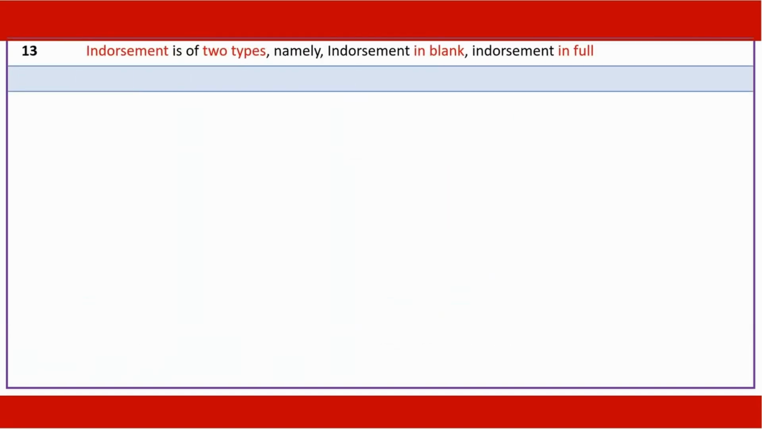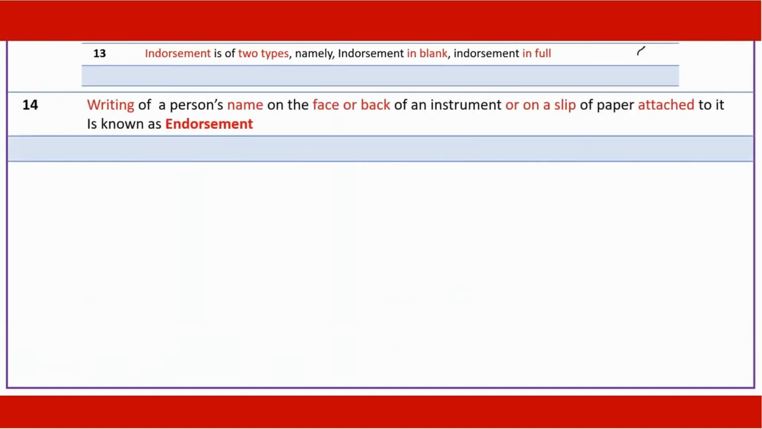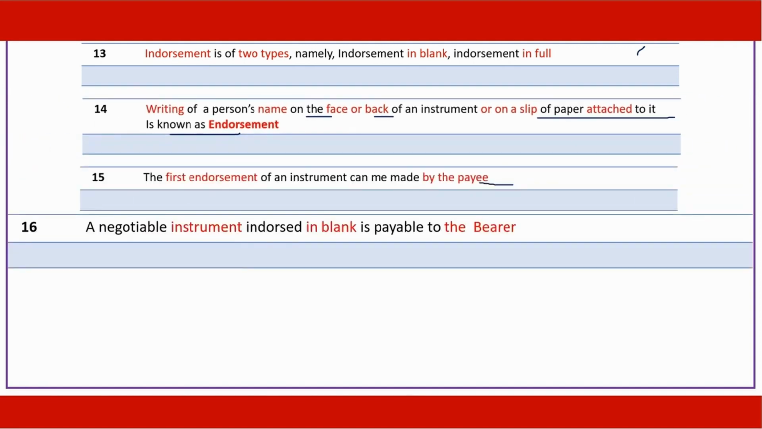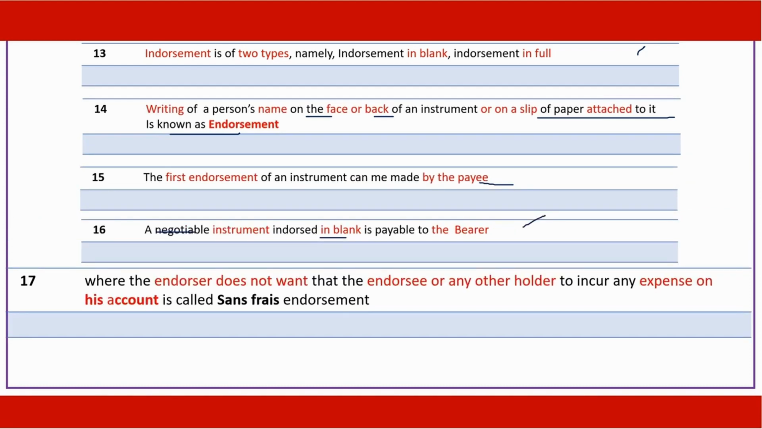Endorsement, 2 types: in blank and in full. Writing of a person's name is required while making endorsement. It can be written on the face, back or on an attached slip. The first endorsement has to be made by the payee. When the endorsement is made in blank, the instrument becomes payable to bearer. Where the endorser doesn't want the endorsee or any other holder to incur any expense on his account, such endorsement is known as sans frais endorsement.